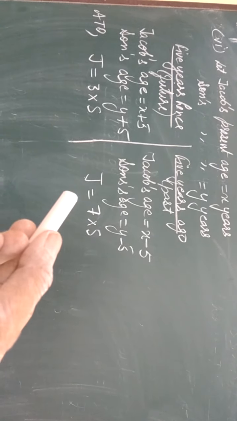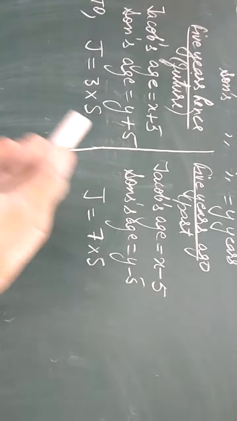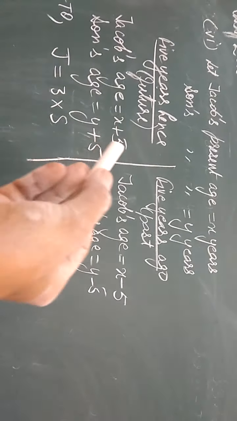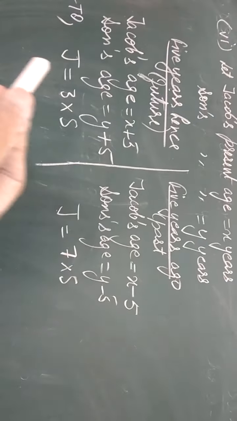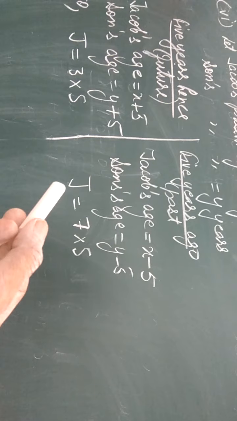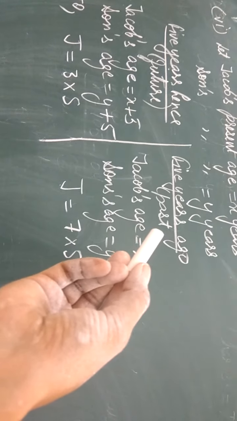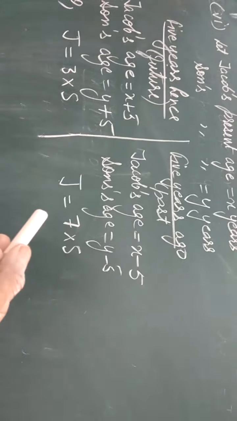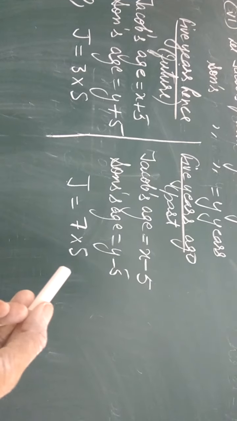And why have I written this equation under 5 years hence? Because in this equation we have to use future ages. And the second condition they have given to us: Jacob was. Was means past tense. Jacob was 7 times his son's age.